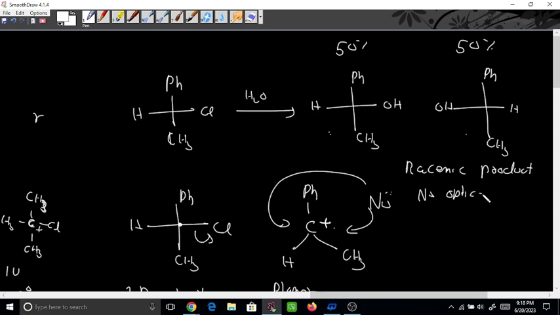Okay. No optical activity. See, this one will rotate in the right direction, this one rotates in the left direction. But suppose this molecule is present in a 50-50 manner. So 50% will rotate right and 50% will rotate left. So what will be the overall rotation? Overall rotation is 0. So overall rotation is 0 means that the compound is not optically active. Optically active means it should rotate at some angle in some direction, either left or right. But here it is not rotating, means it is not optically active, means SN1 reaction gives racemic product. This you have to remember.